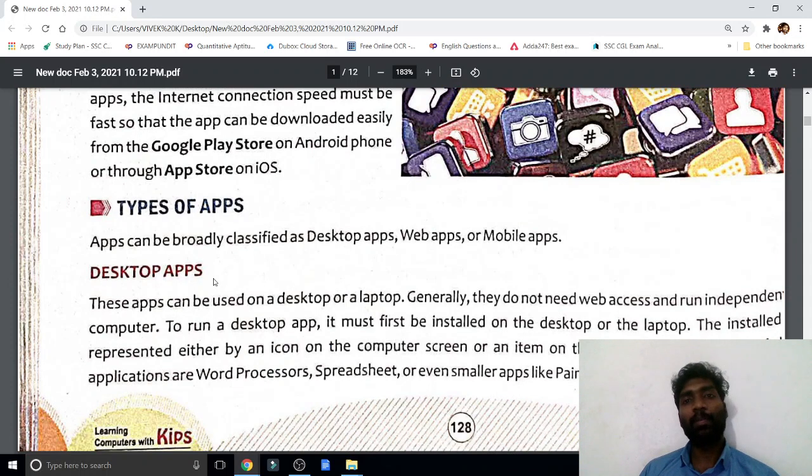Now, types of app. Desktop app. Desktop app means application, software. Desktop software is used to run in a computer, laptop or desktop. Apps can be classified here as desktop app, web app, and mobile app. Here, whatever you may see, they have given word processor, spreadsheet, MS Office, Photoshop, browser. These are all software.